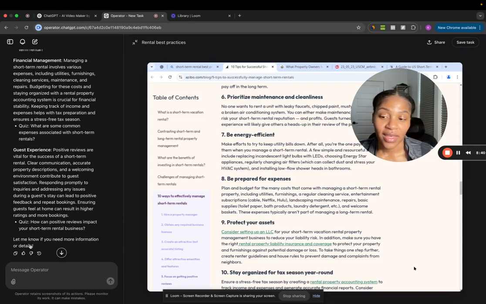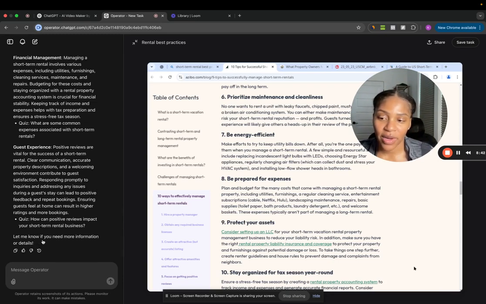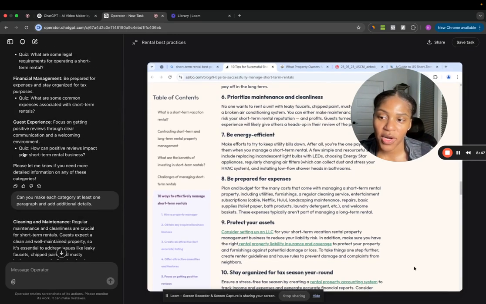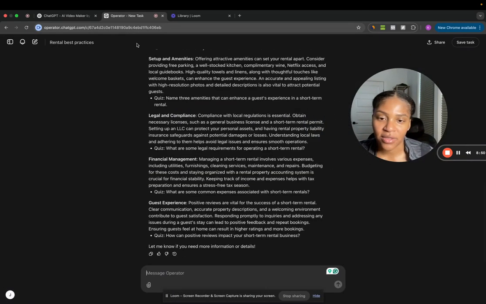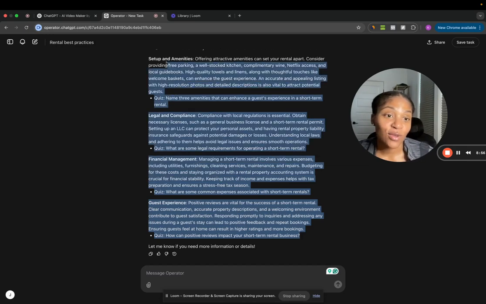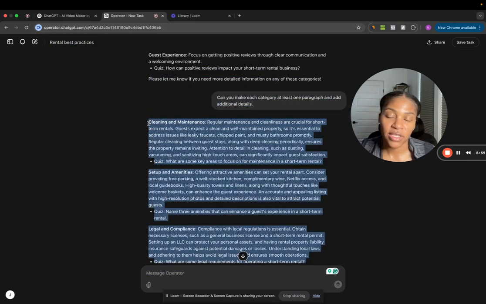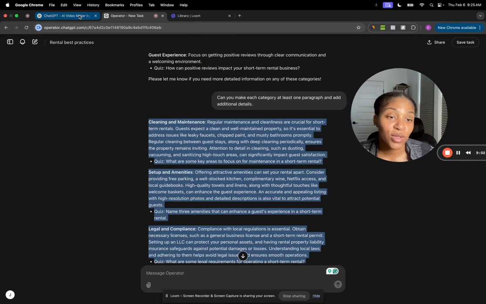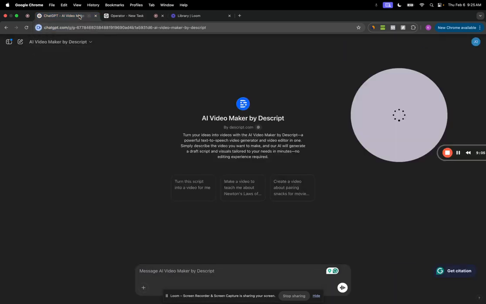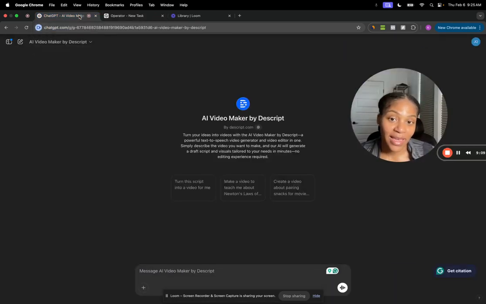So the key to using Operator is to, one, get this kind of base framework. Now that we have the base framework, the question is, how do you add on to it? And then how do you deliver it to folks? And so to deliver it in video, I'm going to go to the ChatGPT model or application, and it's the AI Video Maker by Descript.